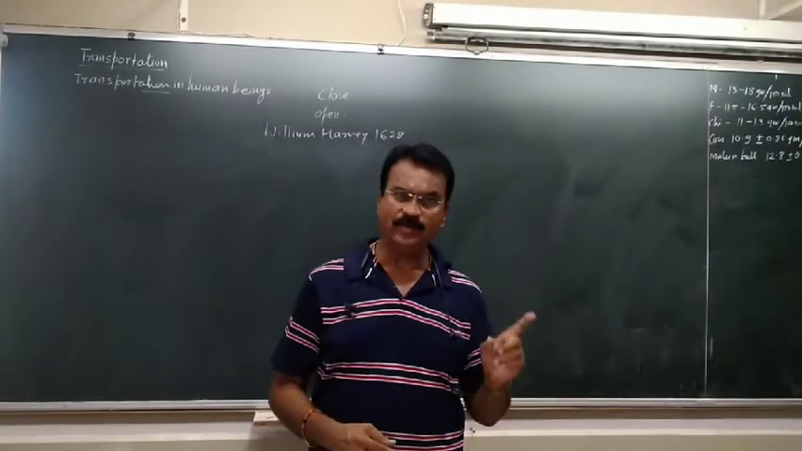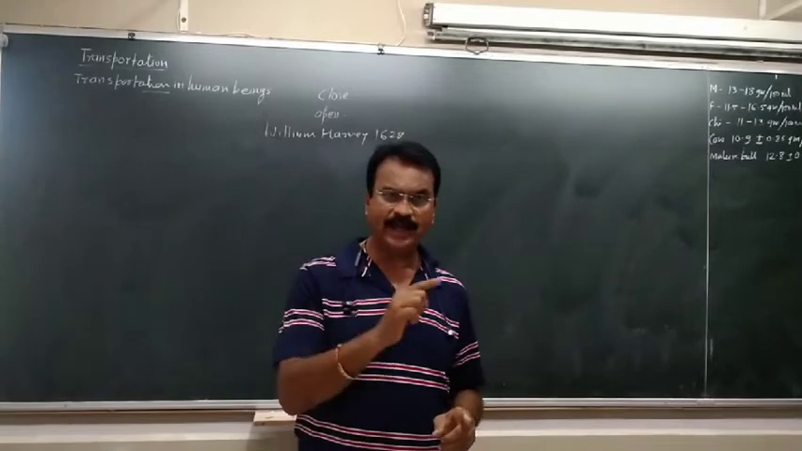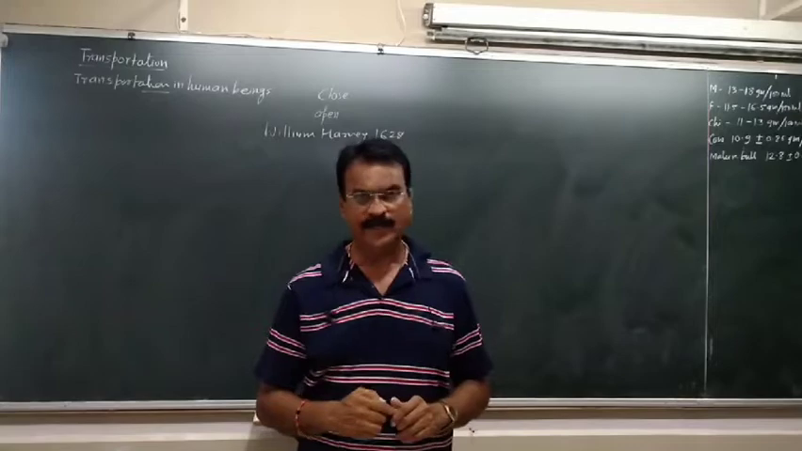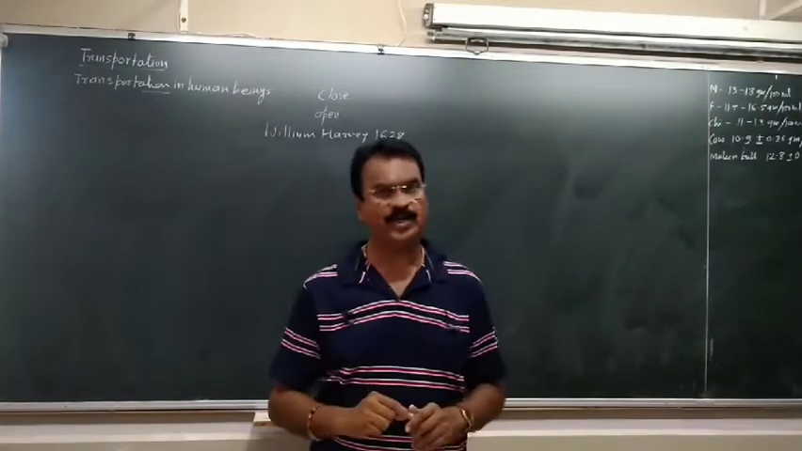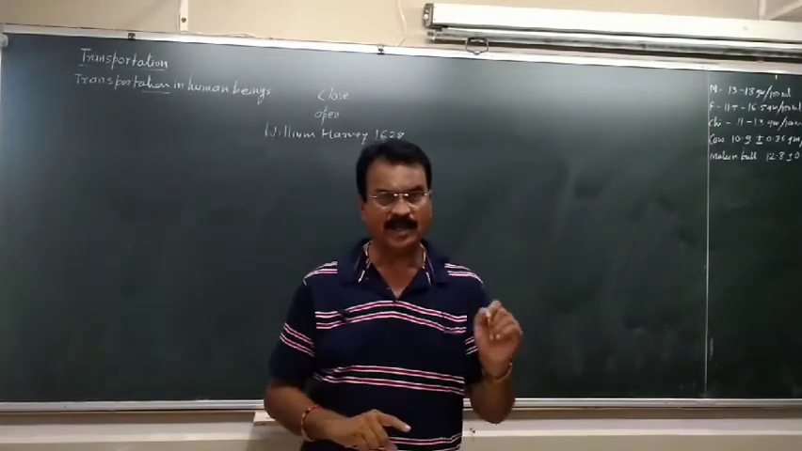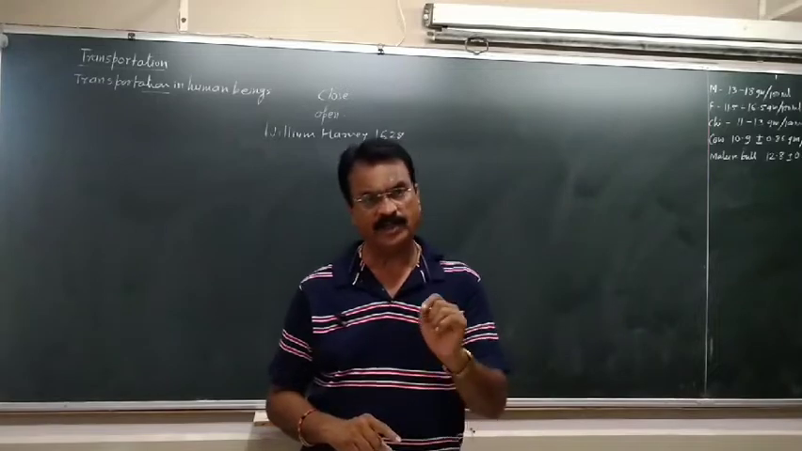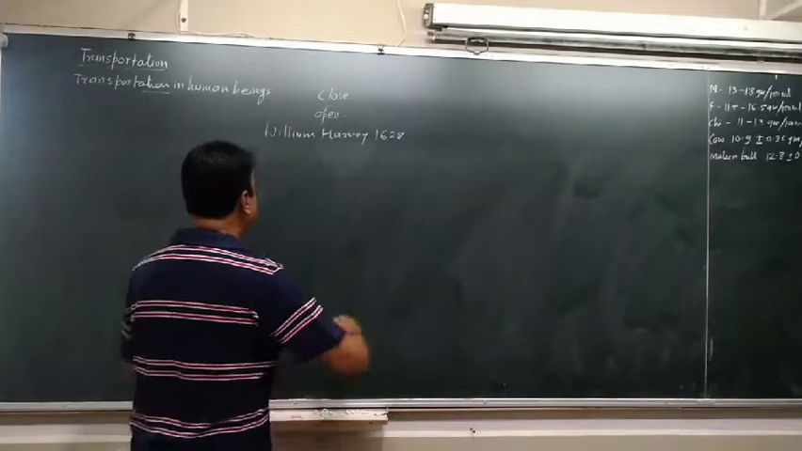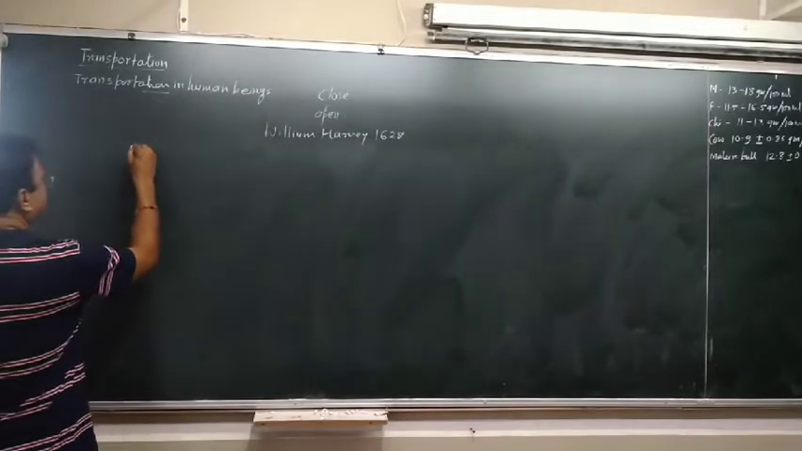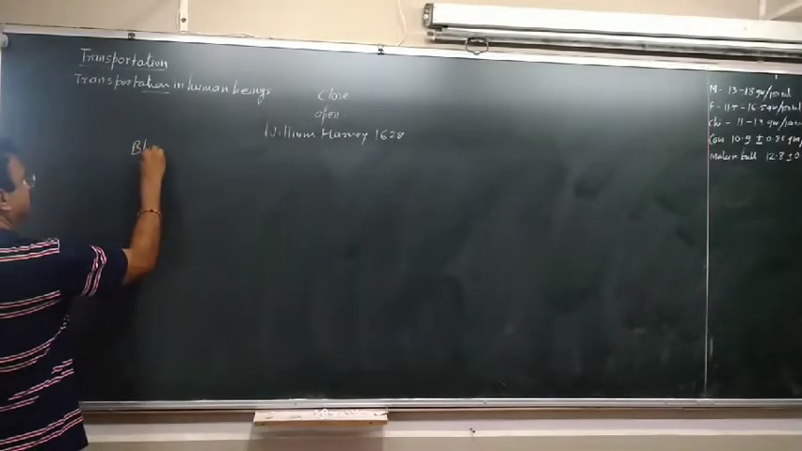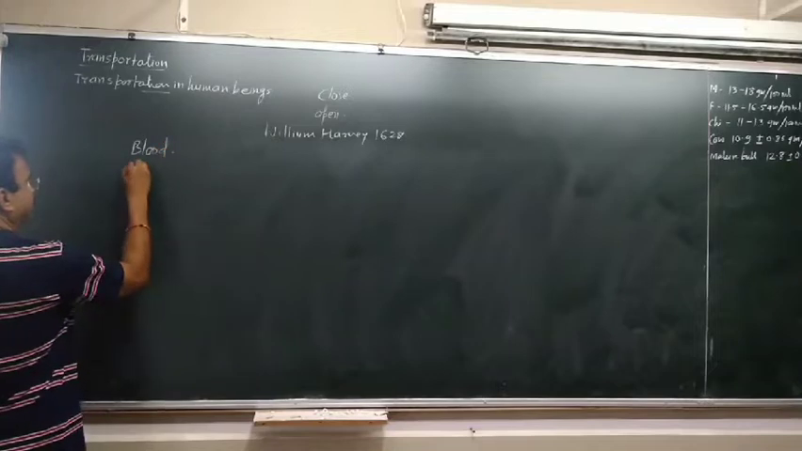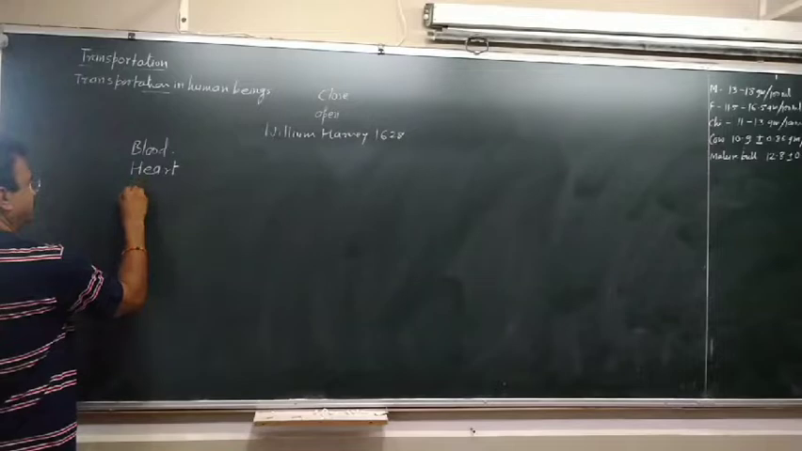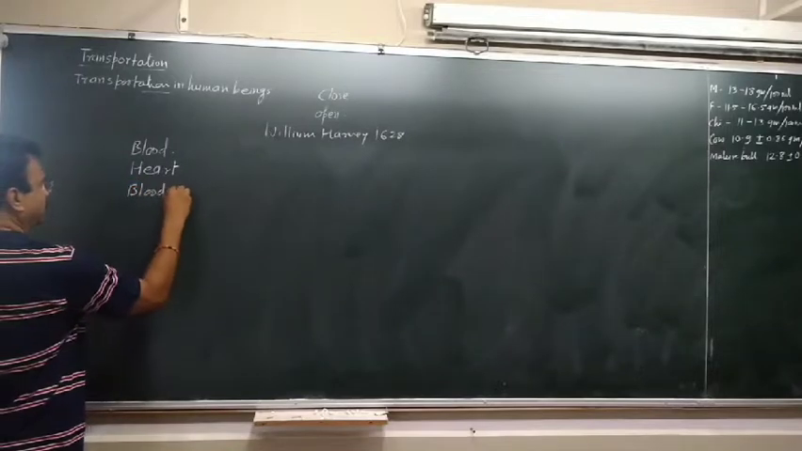Oxygen is carried from lungs to the cell by hemoglobin that is present in RBC, and carbon dioxide will be carried to the lungs through plasma and some amount with the hemoglobin. So the circulation consists of three things. One is blood, second is heart, and the third is blood vessels.